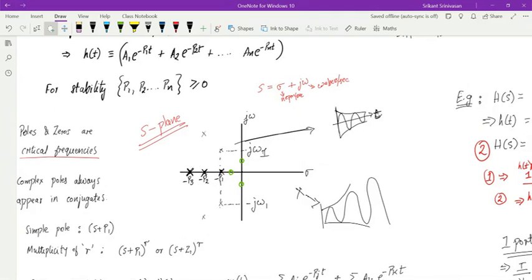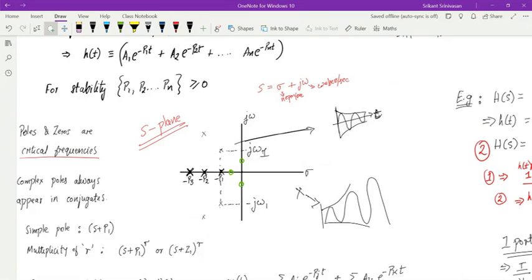The response of my system is going to be A1 e power minus p1 t, A2 e power minus p2 t due to this term, and due to this term it will be some A3 times e power minus p3 t. So which of these will decay the fastest? Because if you look at the response, it is just exponential decaying. P3. Why?